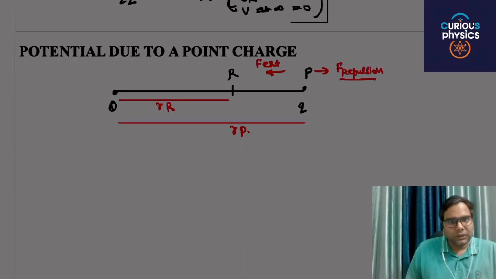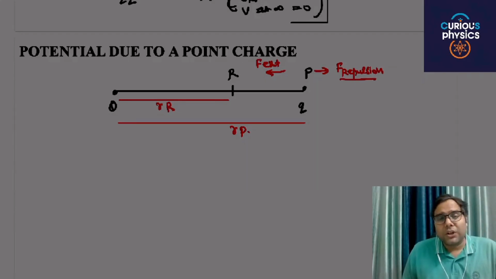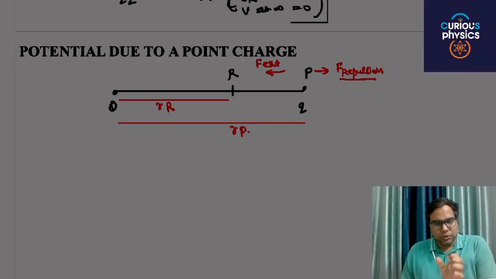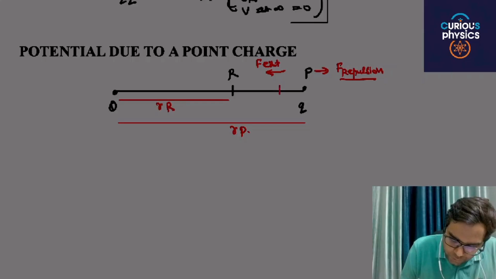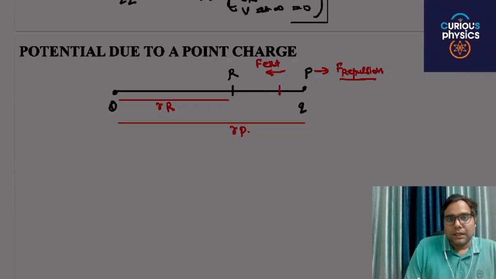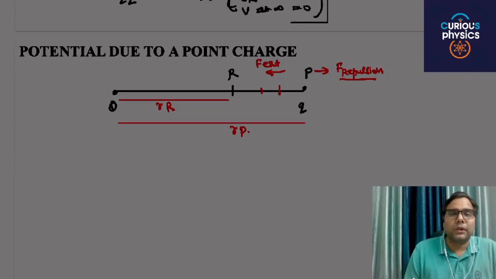Okay, are you getting my point? And r is continuously changing, because you have to move the charge from P to R. If the charge is at this particular place, the force will be something else, and if the charge is here, the force will be something else, because according to Coulomb's law the force of repulsion will be 1 by 4 pi epsilon naught Q q divided by r square, and r is continuously changing.